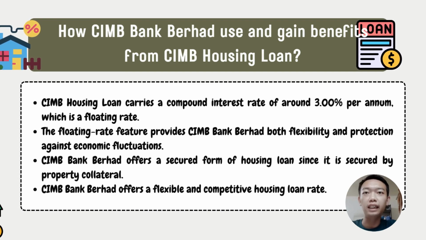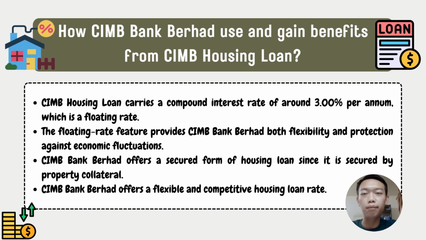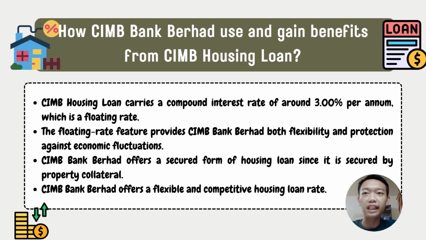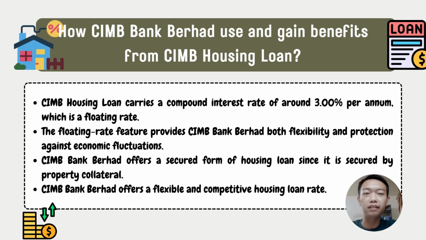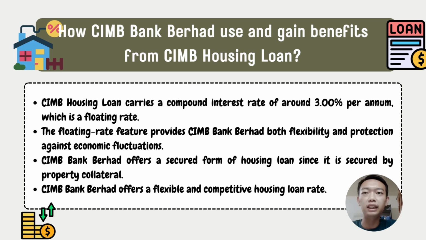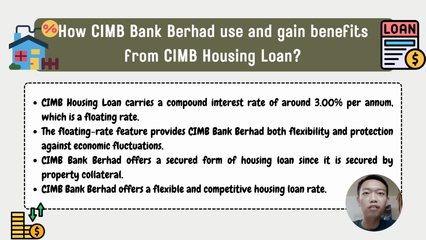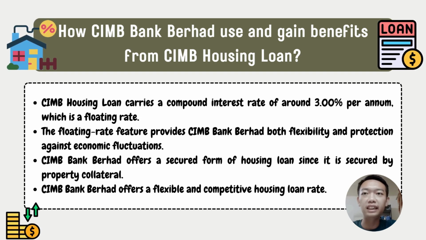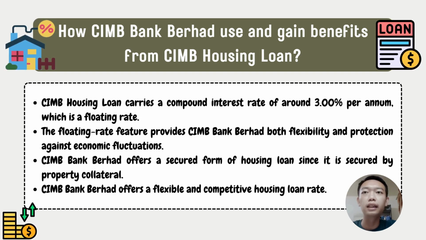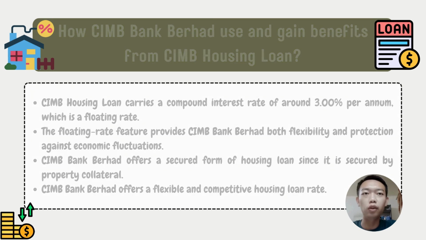In this slide, I'm going to present about how CIMB Bank Berhad uses and gains benefits from the CIMB housing loan. Firstly, the CIMB housing loan carries a compound interest rate of around 3.00% per annum, which is a floating rate. Next, the floating rate feature provides CIMB Bank Berhad both flexibility and protection against economic fluctuations. Besides that, CIMB Bank Berhad offers a secure form of housing loan since it is secured by property collateral. Lastly, CIMB Bank Berhad offers a flexible and competitive housing loan rate.